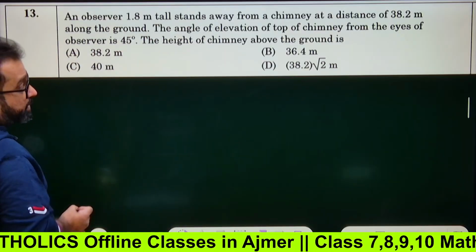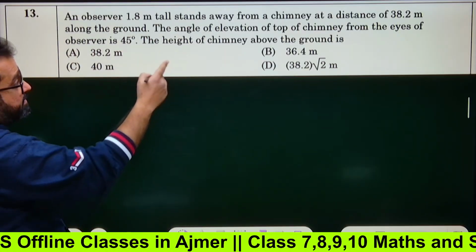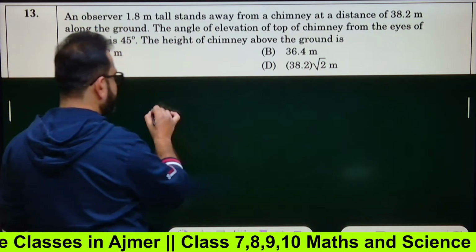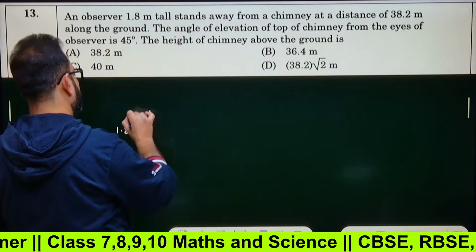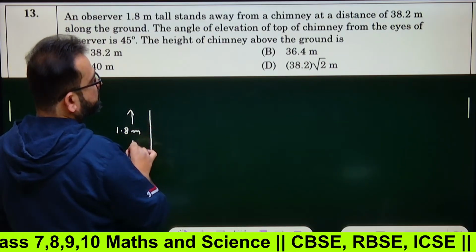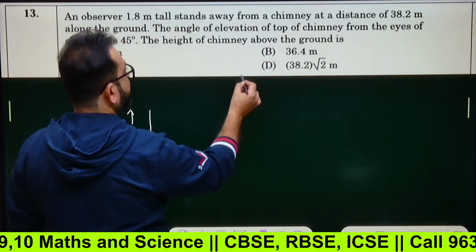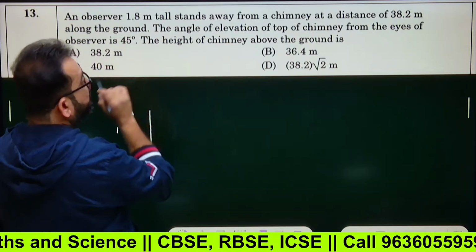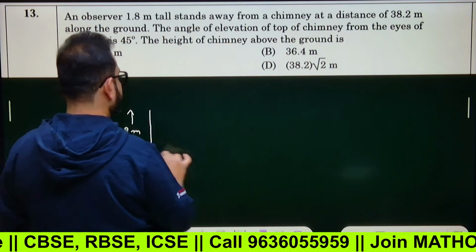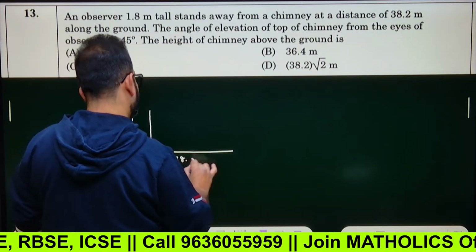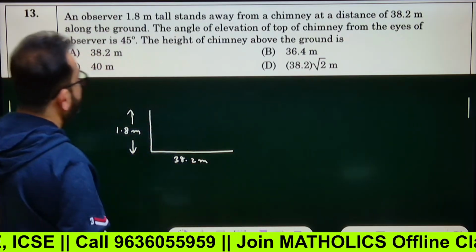An observer 1.8 meter tall stands away from a chimney at a distance of this. That means, let's say this is the observer, 1.8 meter tall. And this observer is standing at a distance of 38.2 meter along the ground from a chimney. Yes, there is a chimney, at a distance of 38.2 meters on the ground along the road.